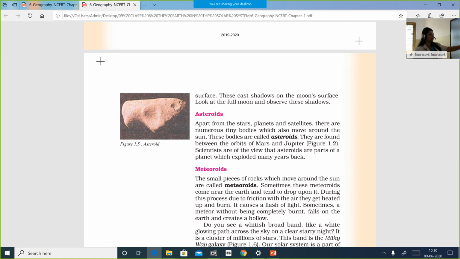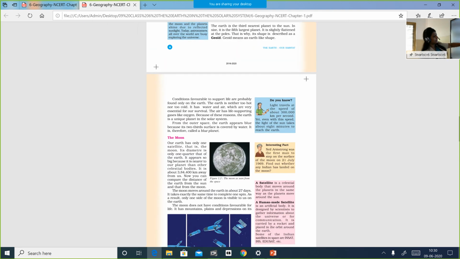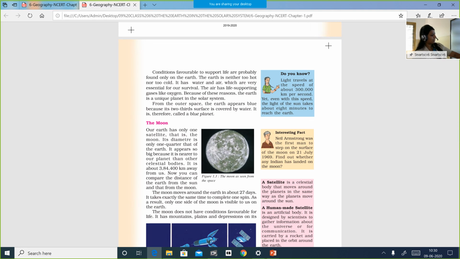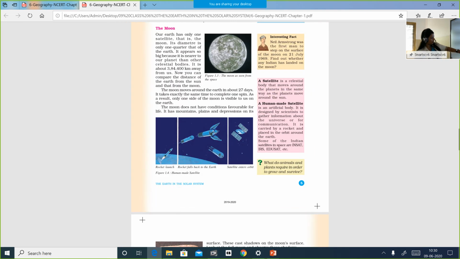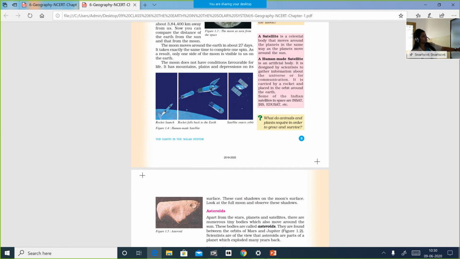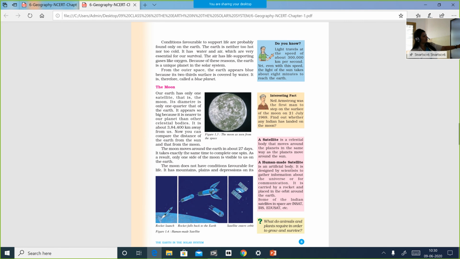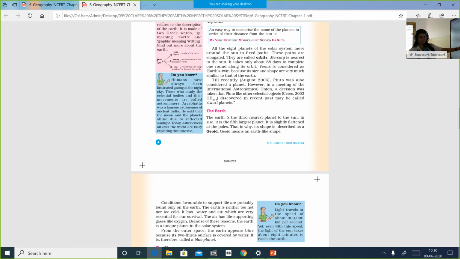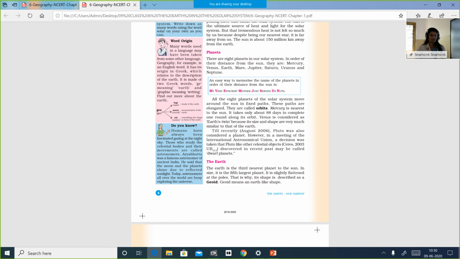The next topic we will discuss is asteroids and meteoroids, then human-made satellites, in tomorrow's class. So today I am going to wind up this session, and I hope you understood what I told you. Go through the textbook, do the activity, take your own time, and try to update through WhatsApp.